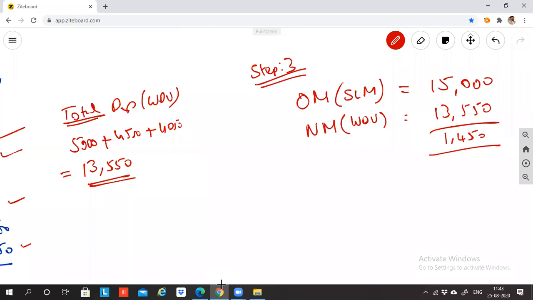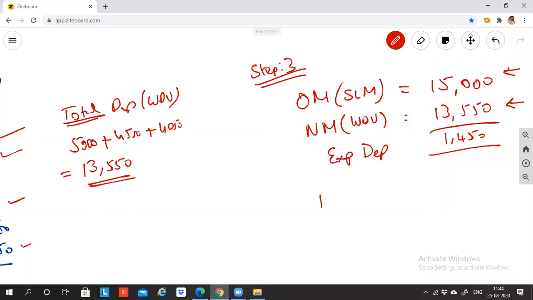So far the depreciation you have already taken to P&L is 15,000 rupees. But you should have taken only 13,550. So which means 1,450 excess depreciation you have taken. The excess expense that you recorded in the profit and loss account is 1,450.